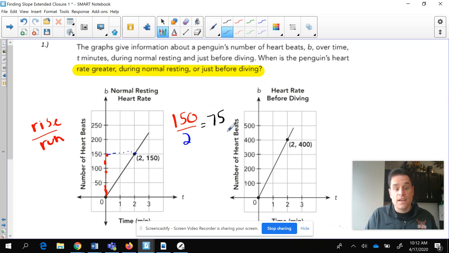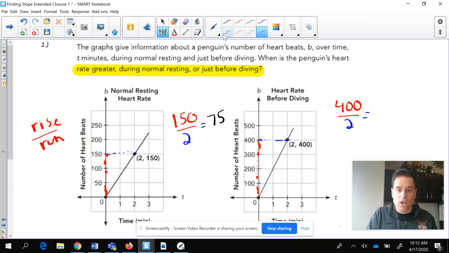What does this mean? 75 heartbeats per minute. Very similar to unit rate. 75 is 75 heartbeats per minute. So let's take a look here. Let's do it right before diving. That's going to be the rise is 400, and the run is going to be 2.